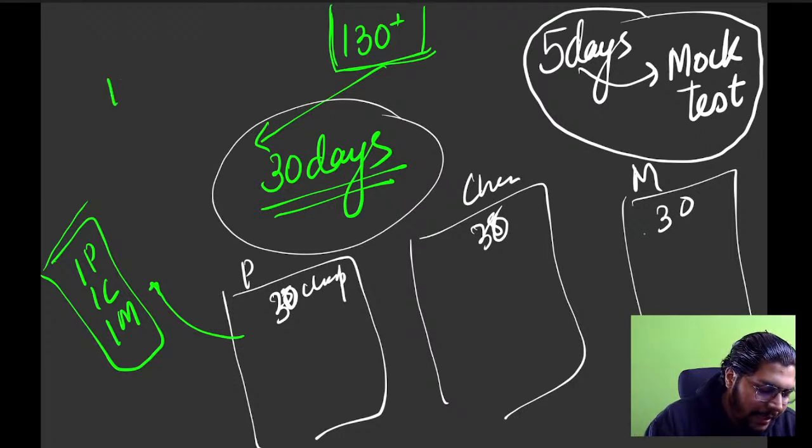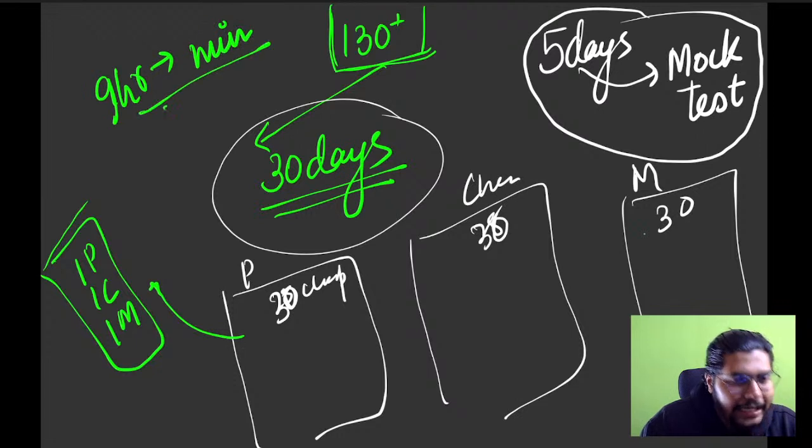So everybody write down minimum 9 hours. If you want to score 130 plus, the minimum time you have to give is 9 hours. So everybody is ready for 9 hours of study? Yes, no, put it in the chat section. Come on, put it fast. Are you ready for 9 hours of study?